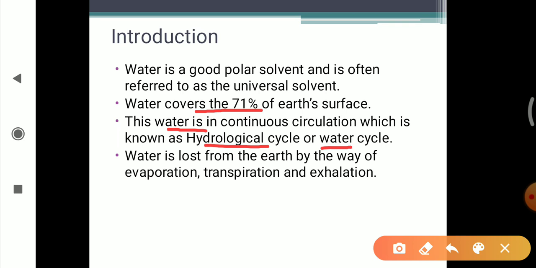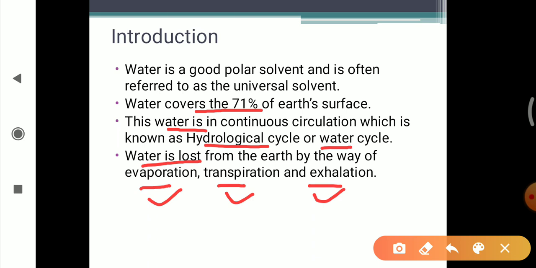And we know that water is a transparent fluid. Its chemical formula is H2O, and water is lost from the earth by way of evaporation, transpiration and exhalation. So what are the processes through which water is lost? Evaporation, transpiration and exhalation. These are the processes through which water is lost from the earth.